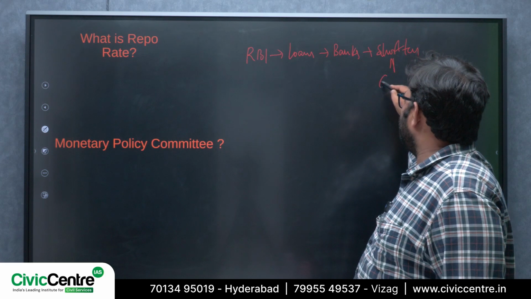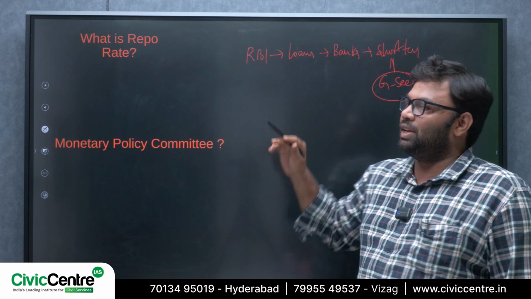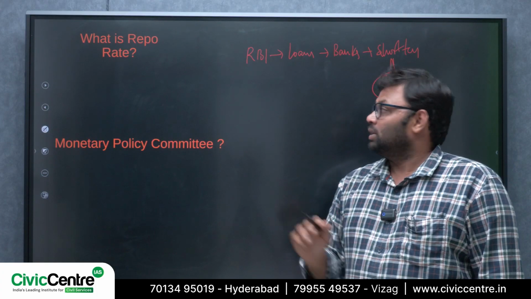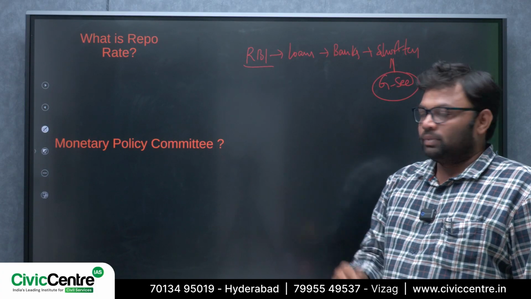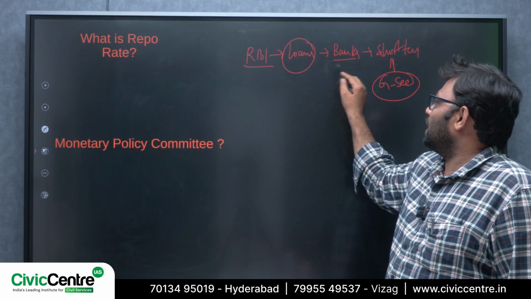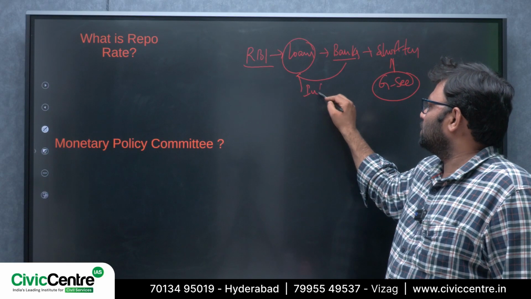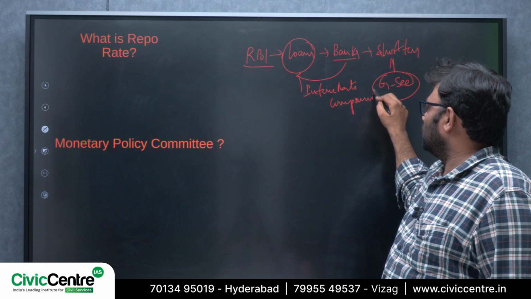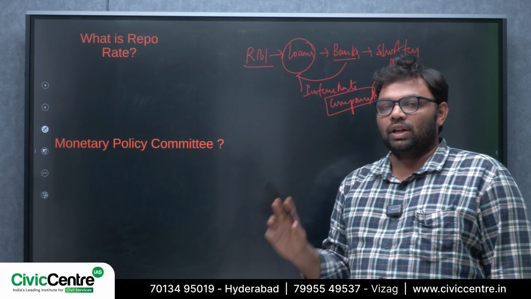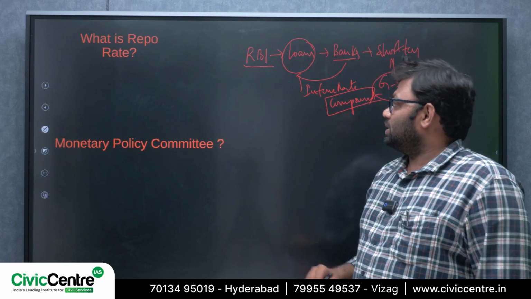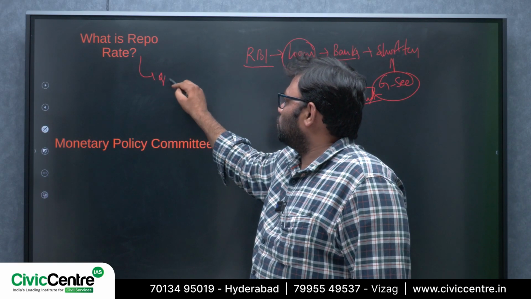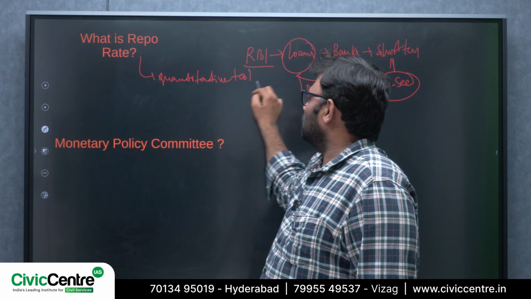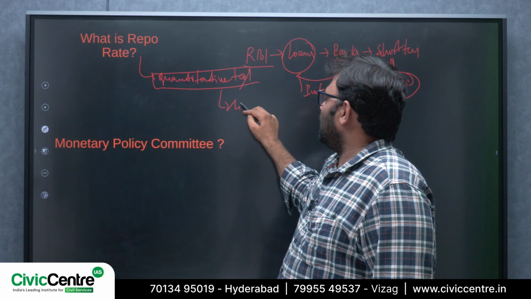These collaterals will be in the form of government securities or any other securities as specified by the RBI. Banks that take loans from the RBI have to pay an interest component. This is how the repo rate works. It is a quantitative tool under the liquidity adjustment facility.